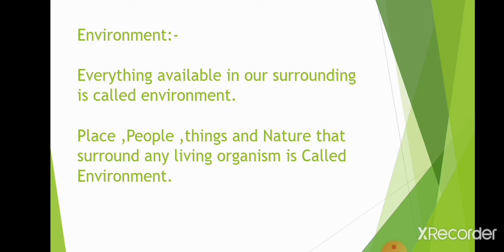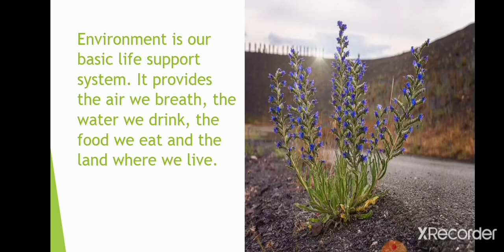People, place, things, nature that surround any living organism is called environment. So environment is our basic life support system, because all the things, whether it is air, water, food, we get from the environment. That is why it is called our basic life support system.